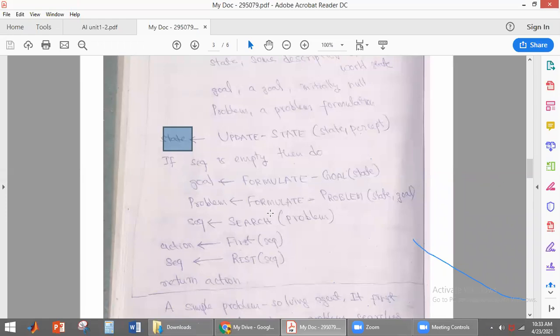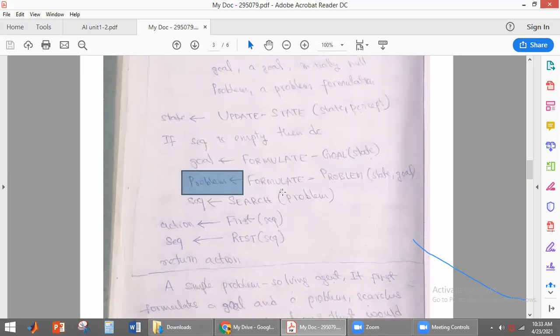That is the goal of the vacuum cleaner. The goal will be formulated using formulate_goal. Then after formulating the goal, we have to give the problem formulation. How do we define the problem formulation? From the state of the environment and from the goal, we will get the problem formulation. So problem formulation is